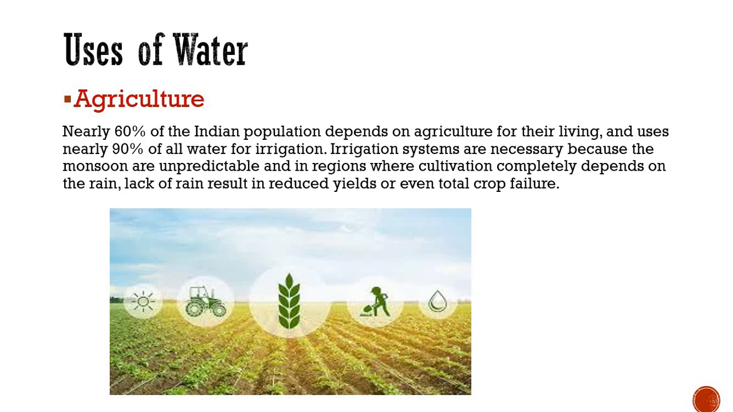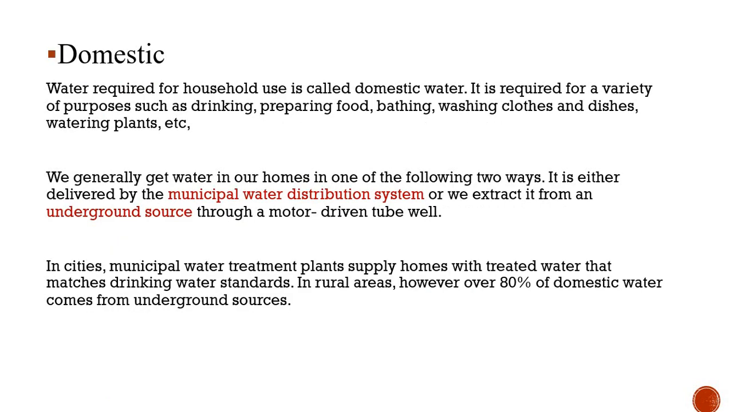Now coming to the next use, that is domestic. Water required for household use is called domestic water. One question arises: what is domestic water? Domestic water means water used for household use. It is the water which we use in our house for drinking, and for different activities like preparing food, bathing, washing clothes and dishes, and even watering plants. All this comes under domestic activities.